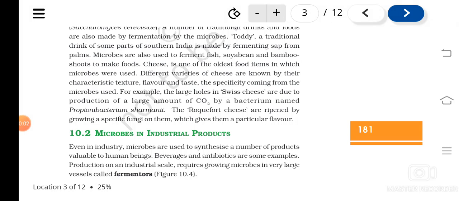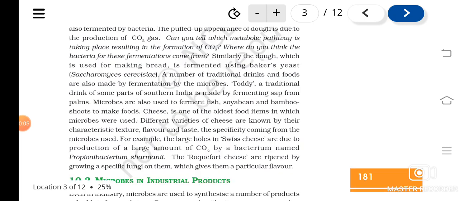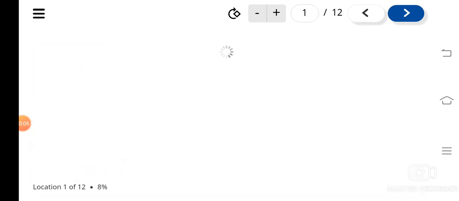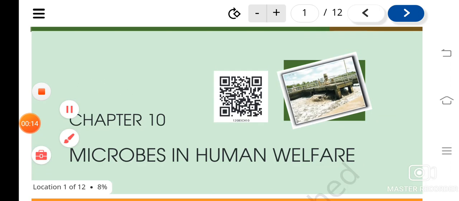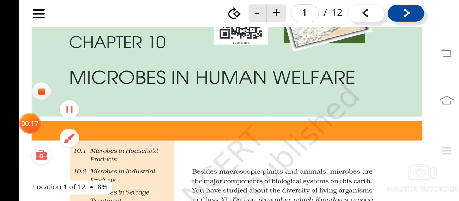So, in the previous classes, we have studied the chapter microbes in human welfare, isn't it? In this chapter, we have seen how microbes are useful in household products, like in the production of curd, or in the production of toddy, or in bread, cheese, etc. I have told you the microbes are used, and without the microbes this kind of products cannot be produced. So we fully depend on these microbes for the production of these kinds of products, isn't it?